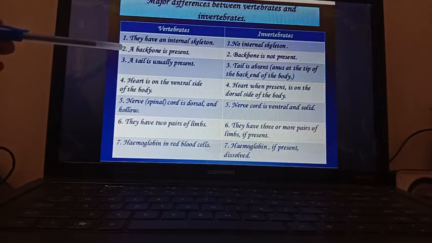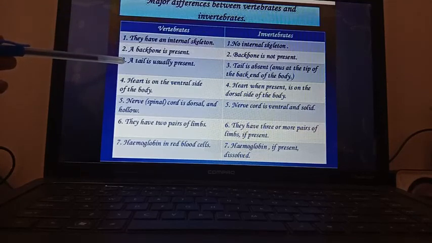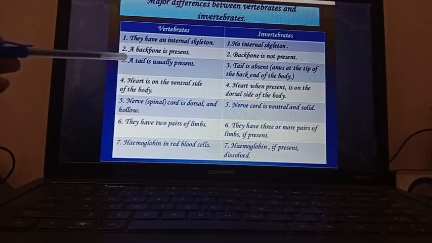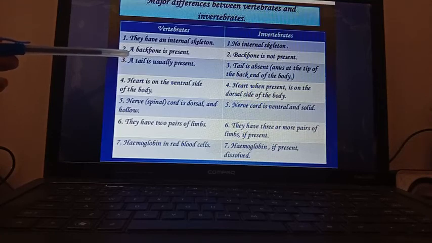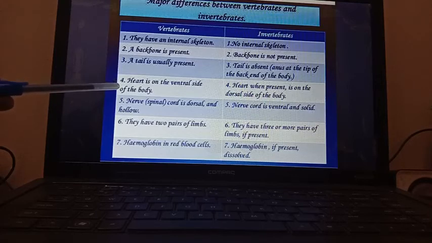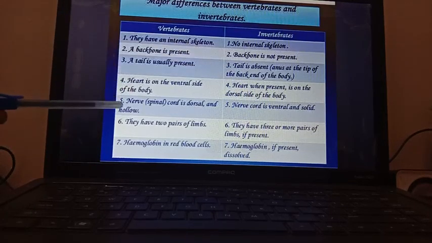Number 2, a backbone or vertebral column is present in vertebrates. Here in invertebrates the backbone is not present. For vertebrates, the tail is usually present, as I have just told. In invertebrates, the tail is absent. Actually, the tail in vertebrates contains bony parts. But in invertebrates, even if a tail is present, it does not have a proper bony structure inside it. Now the heart is on the ventral side of the body in vertebrates and on the dorsal side in invertebrates. The spinal cord is dorsal and hollow.